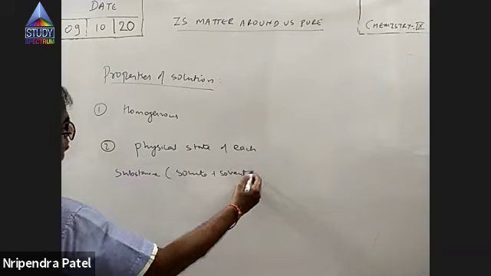Now, the size of particles, solute as well as solvent, in a true solution is very, very small, of the order 10 raised to minus 9 meter.